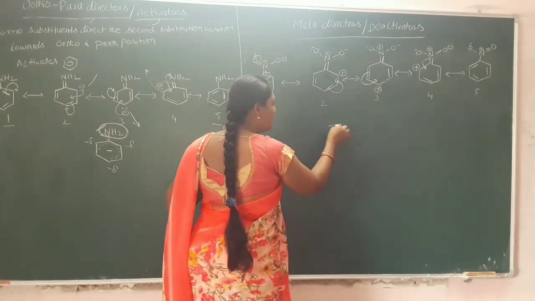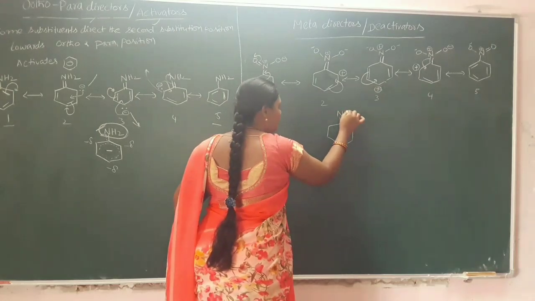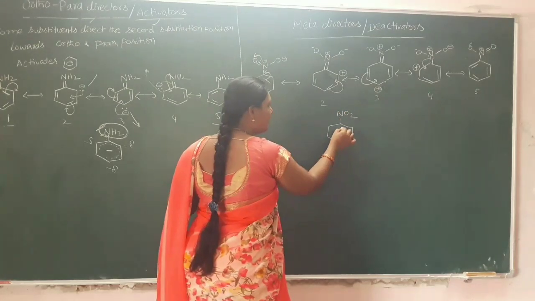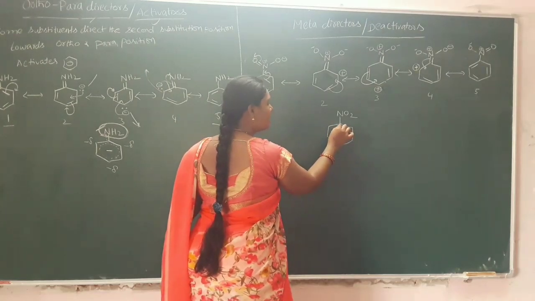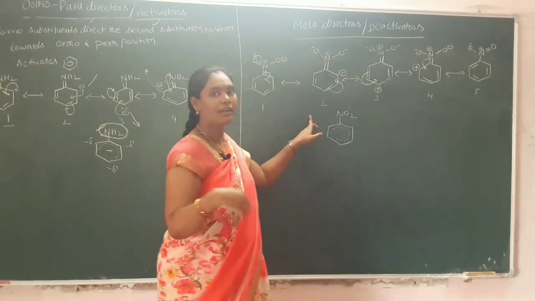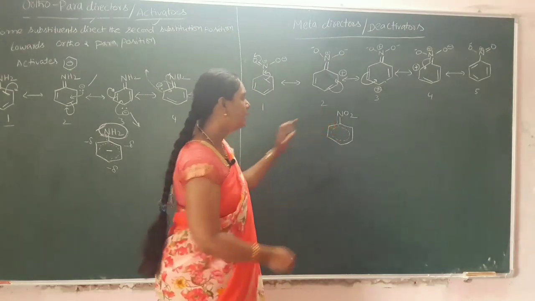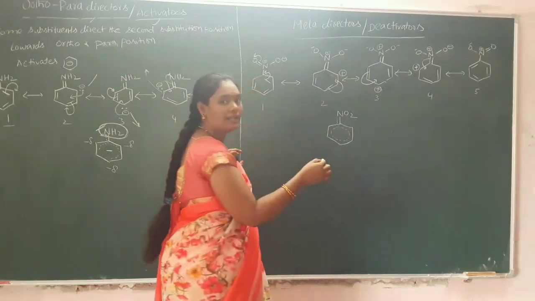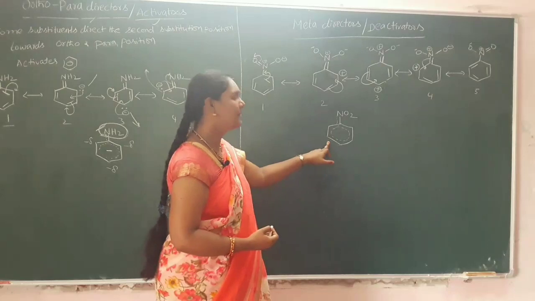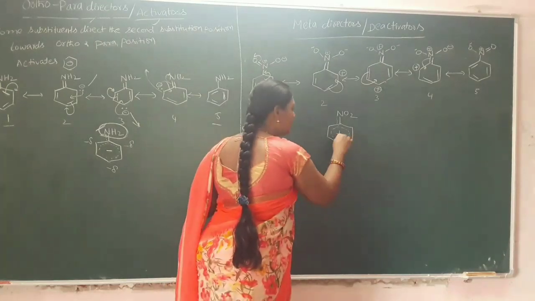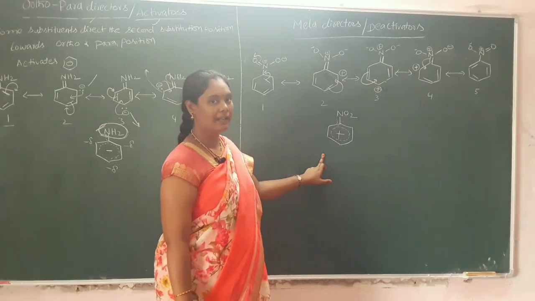And coming to the hybrid structure for nitrobenzene, this is the hybrid structure. Here the benzene system donates the electrons to the group or substituent. Because of the donation of the electrons, this group withdraws the electrons from the benzene, thereby it gets the positive charge. This effect is known as the negative resonance effect.